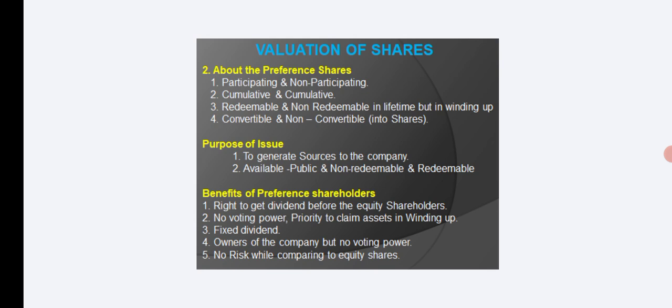Preference shareholders get a fixed dividend. They are owners of the company, but they don't have voting power when compared with the equity shareholders. When we compare with the equity shareholders, preference shares have less risk.